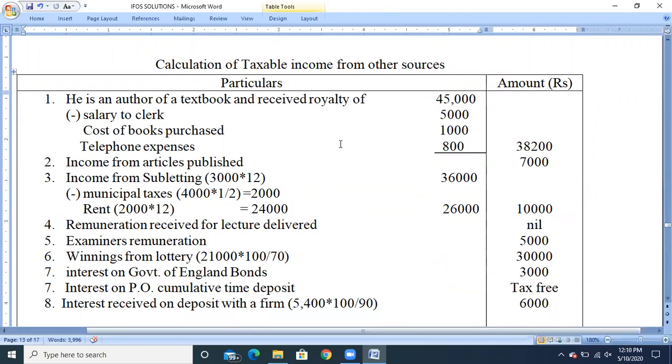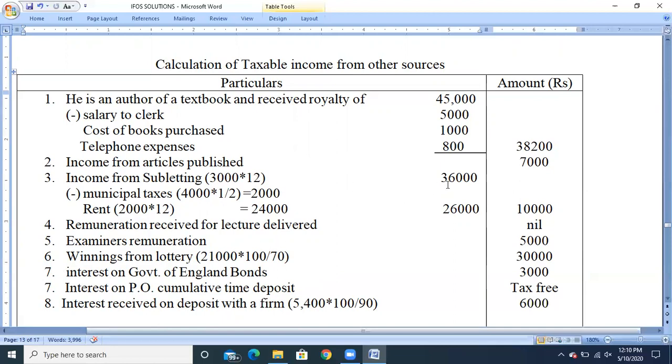Author of royalty 45,000. Expenses: salary to the clerk 5,000, cost of books purchased 1,000, and total telephone expenses 800, purely related to royalty income, claimed as expenses or deductions under section 57. So the balance amount is 38,200. Next, income from articles published is fully taxable, so 7,000 has been claimed. Next, income from subletting.